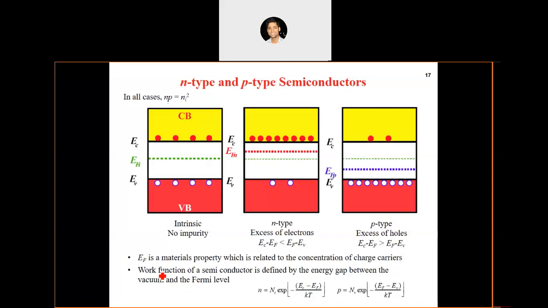And from here we can also define work function. In case of metals, the work function was defined from the Fermi level: how much energy is required to free an electron into the vacuum from the Fermi level. Similarly, the work function for a semiconductor is the energy gap between the vacuum and the Fermi level. So the definition remains the same. Although the electrons occupy the conduction band edge, the work function is defined in the same way as it was defined for metals. The reference for the work function is still the Fermi level only. All right, that does not change.